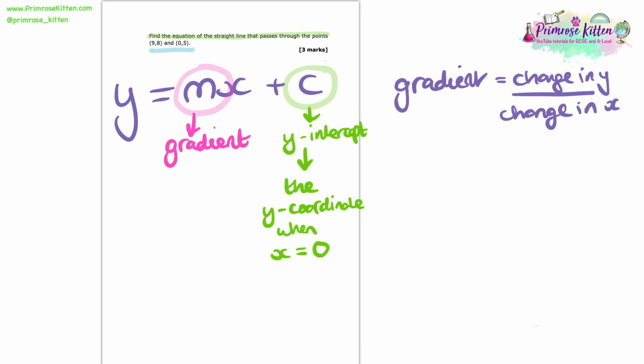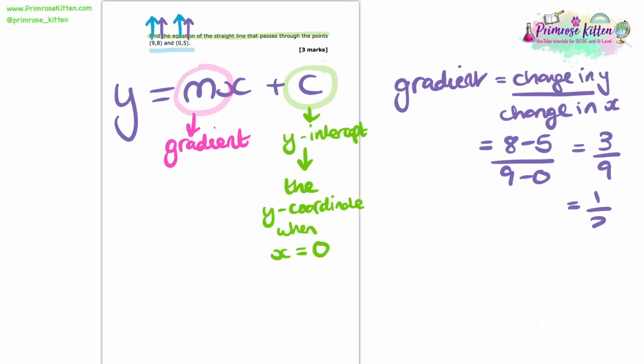Let's look at the y-coordinates that we have here. We've got 8 and 5. So the change in the y-coordinates will be 8 minus 5. Now let's next look at the x-coordinates. We've got 9 and 0. So the change in the x-coordinates will be 9 minus 0. This ends up giving us 3 over 9, which will simplify to be 1 over 3. So we've got our gradient now. Brilliant. We know what m is going to be in this equation of a straight line.